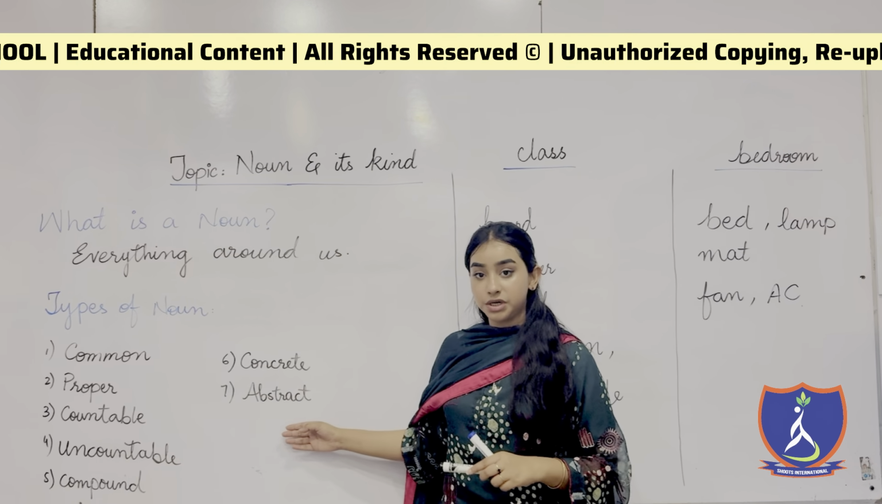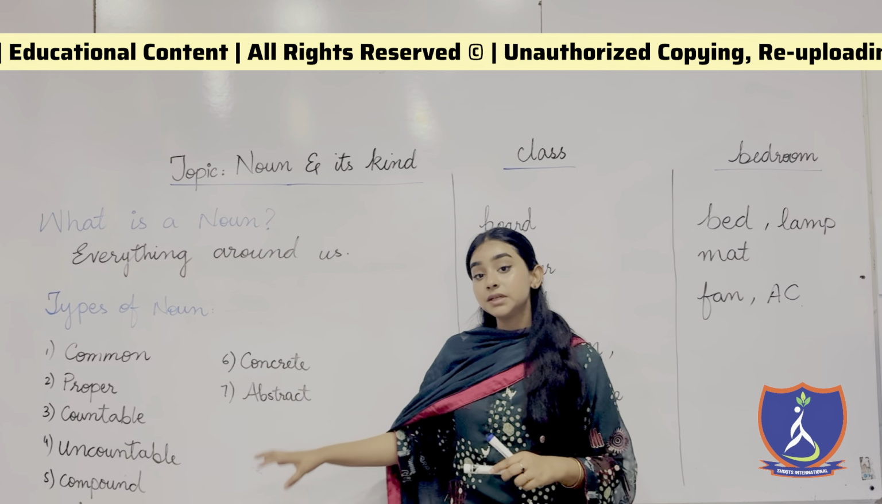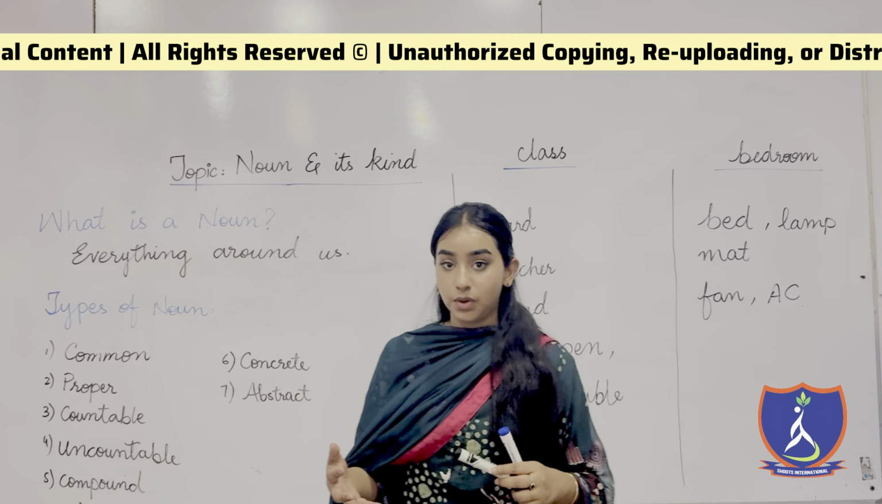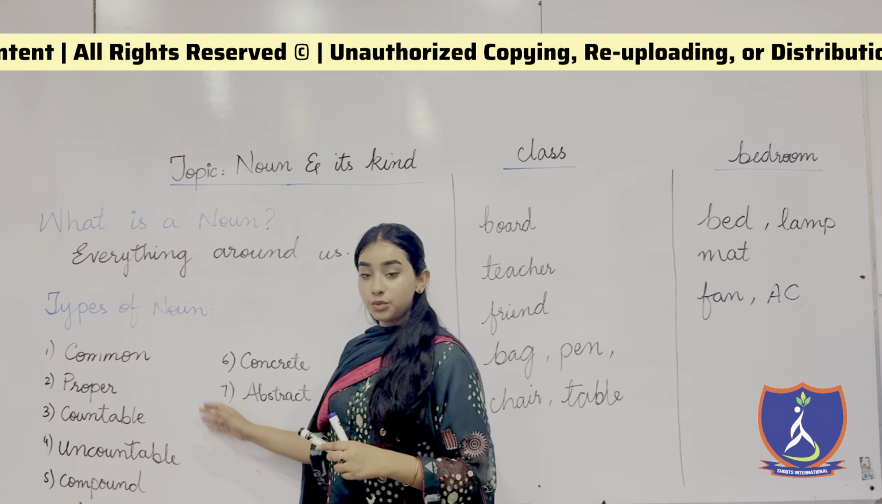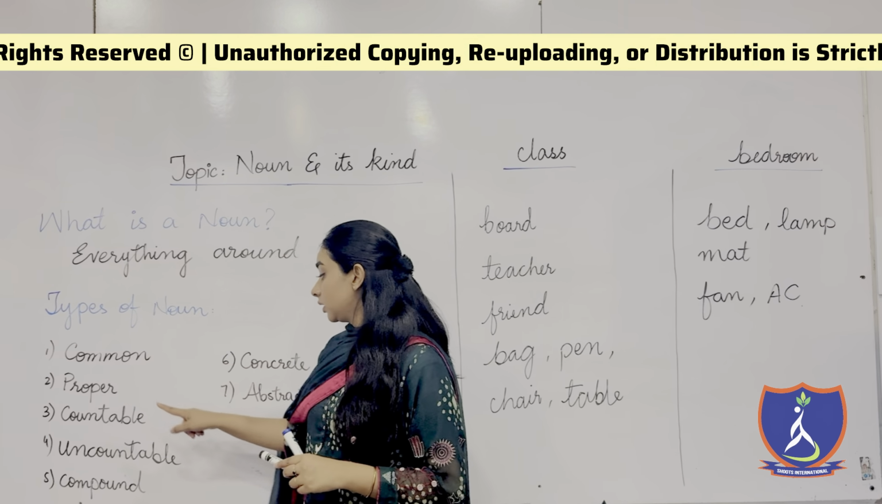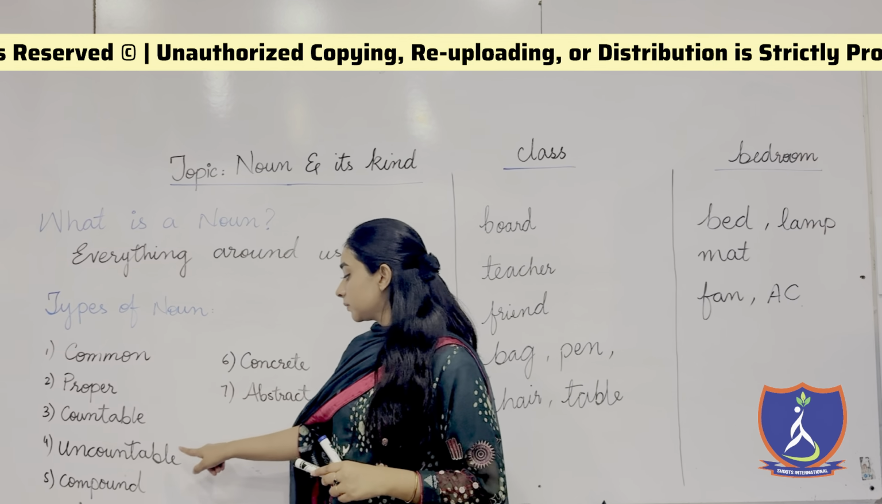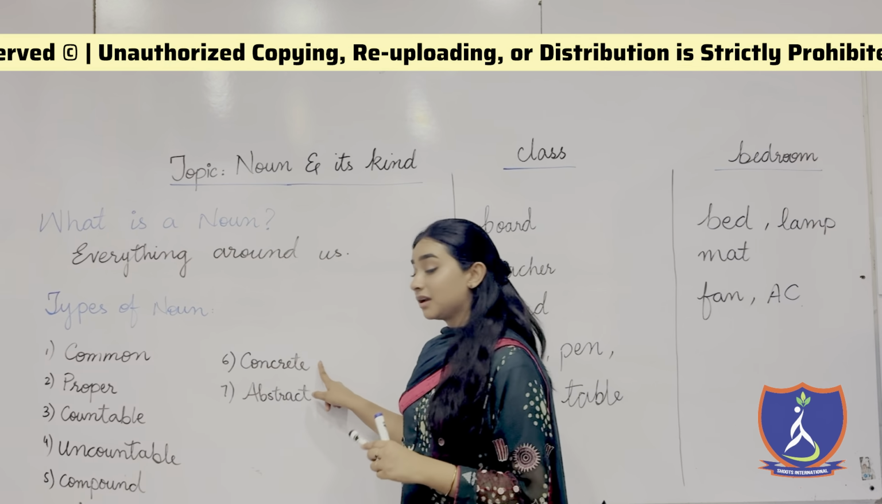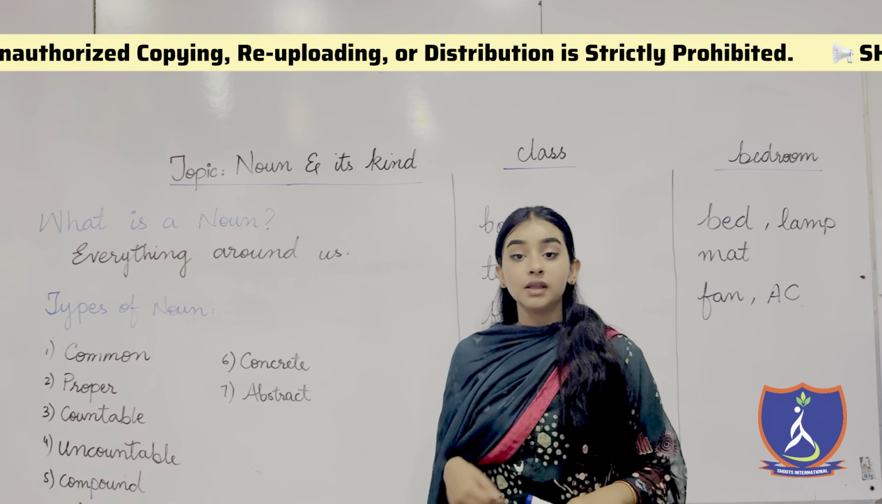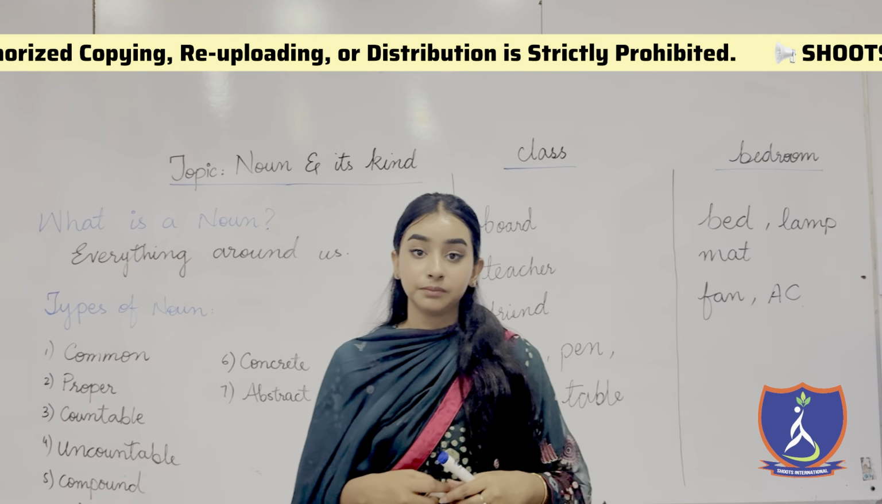Now we are going towards the types of noun. We will be discussing 7 basic types and there are more types as well, right? But for this time, we'll be discussing the 7 ones. The first is common noun, proper noun, countable noun, uncountable noun, compound noun, concrete noun, and abstract noun. These are the types of noun that we will be discussing today.